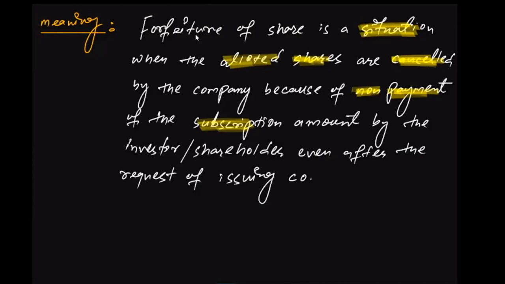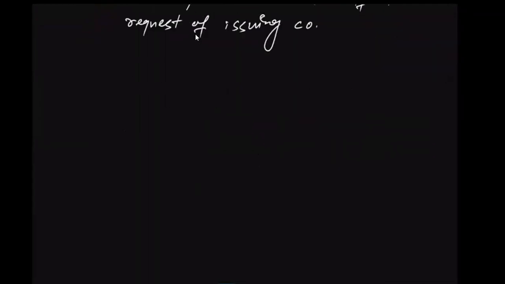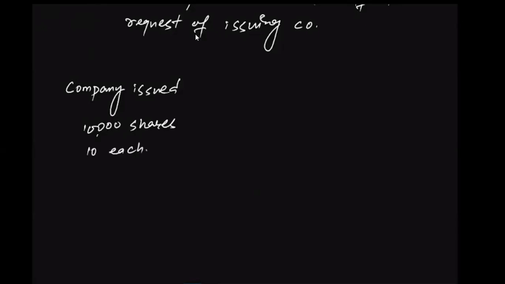So to understand this in a proper manner, let's take an example. Let's suppose the company has issued 10,000 shares having a face value of rupees 10 each, and the company wants to raise this fund.